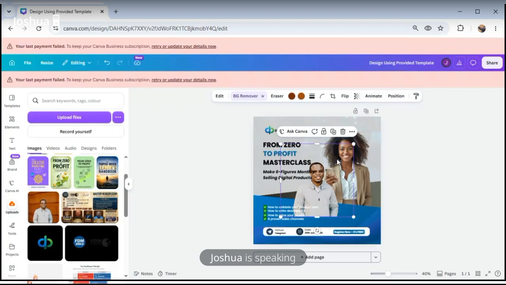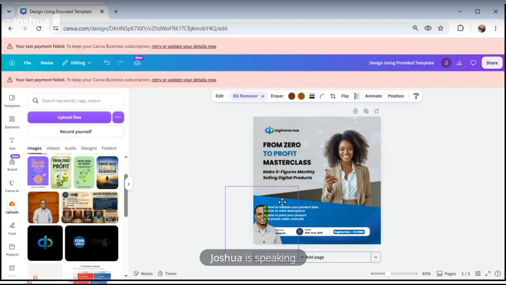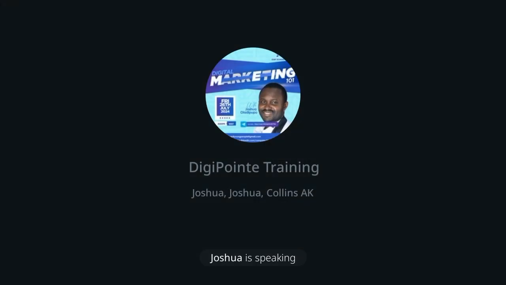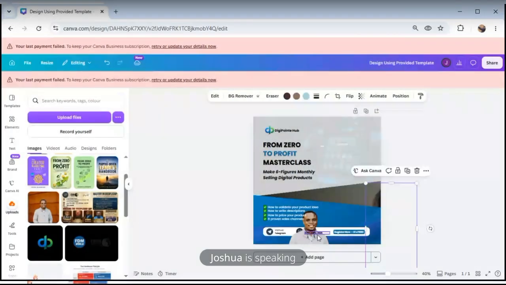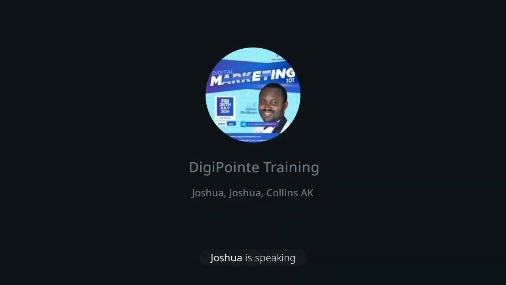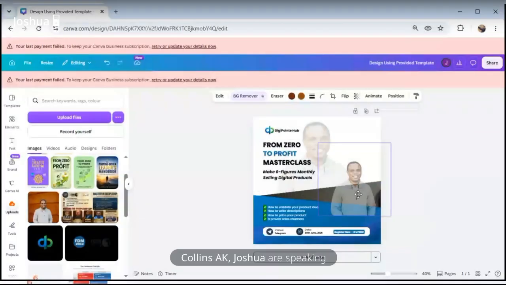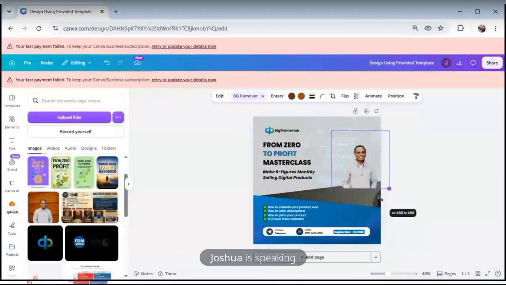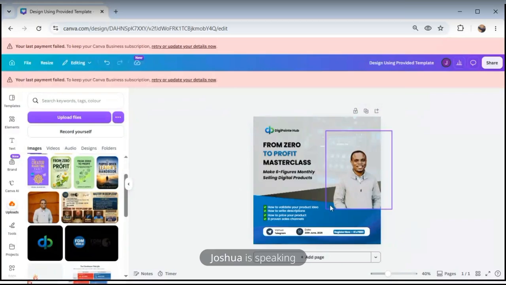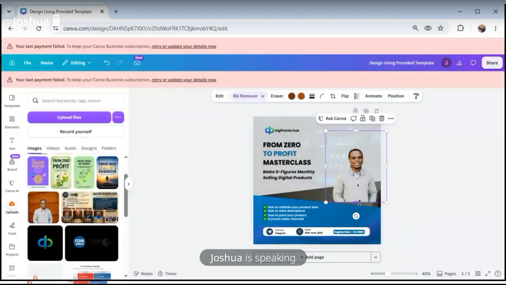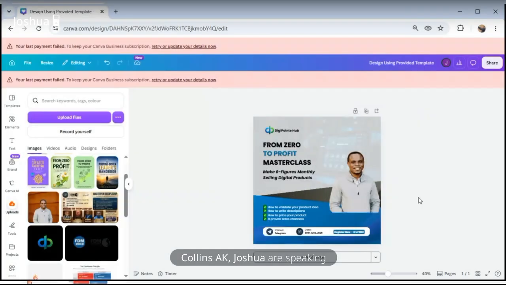In fact, I can choose to remove the lady, because the lady's background has been removed, and bring this guy here in place of the lady. One other thing that I will need to teach is you can see that his picture now is shooting above this.